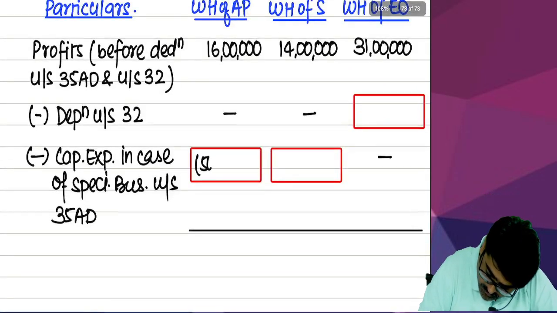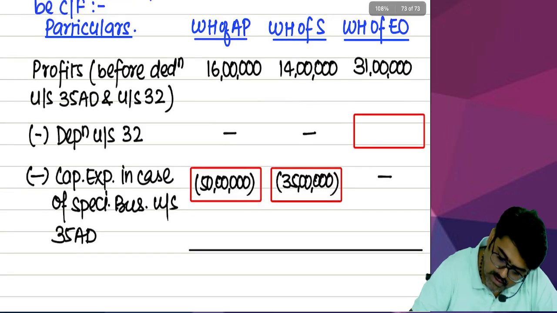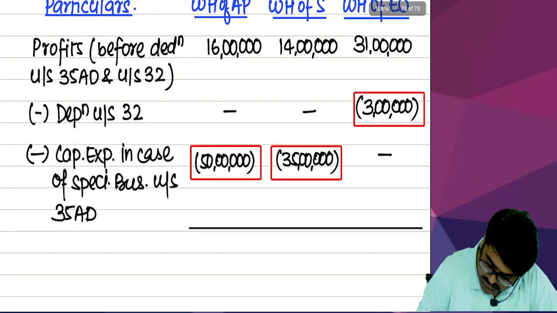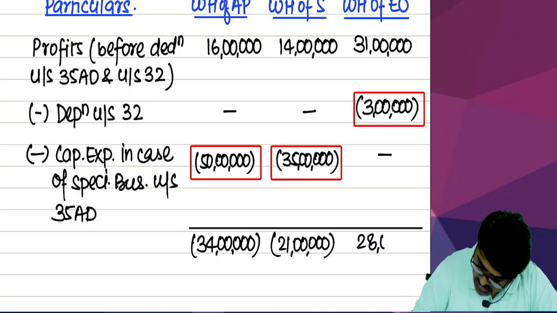So 50, 35. Here I'll write 50 lakhs. And here I will write 35 lakhs. And here I will write 3 lakhs. Reduce. Here you are going to get negative 34 lakhs. Negative 34, no? And you are going to get negative 21 lakhs. And here you are going to get positive 28 lakhs.